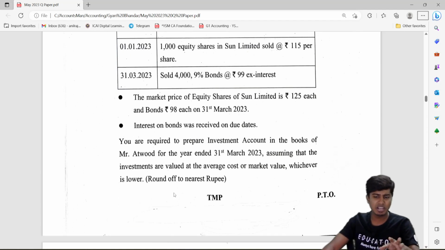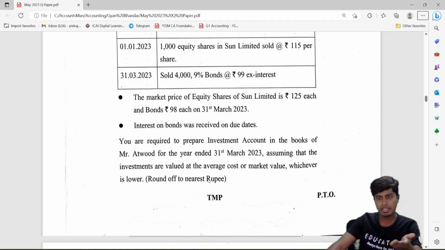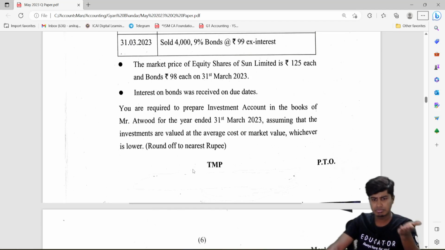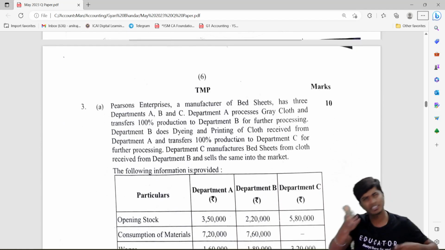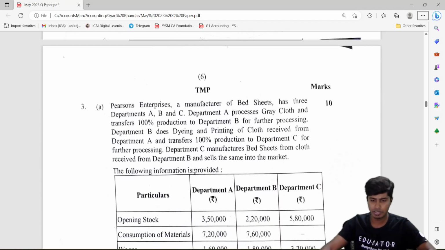And you might have to just compute the closing value of investments a little more cautiously, and you would have to apply cost or market price, whichever is less. So that's one point. They haven't mentioned anything, so you can follow first in first out in this question, or weighted average is also fine. Just write a disclaimer as to what you have done.